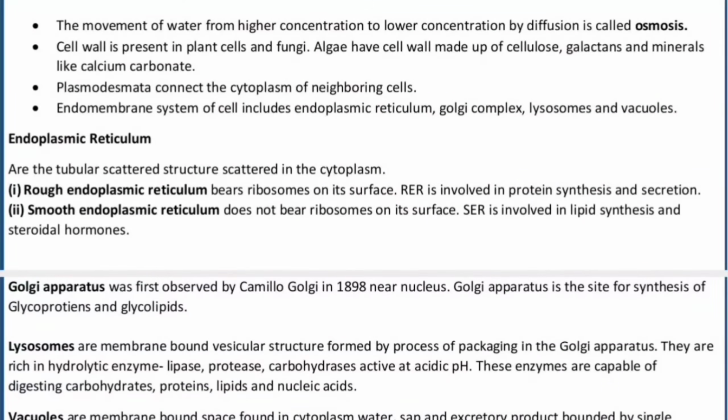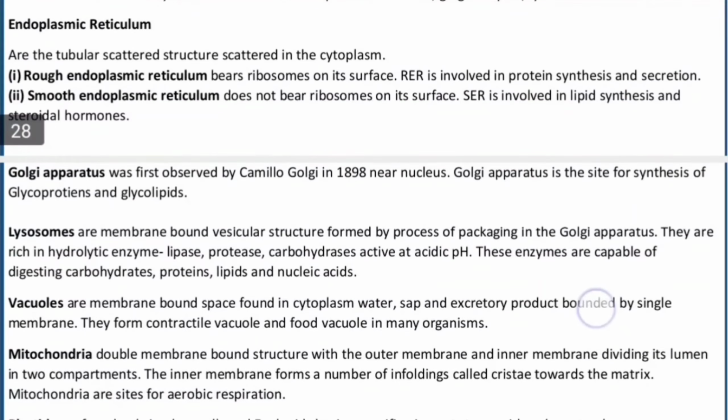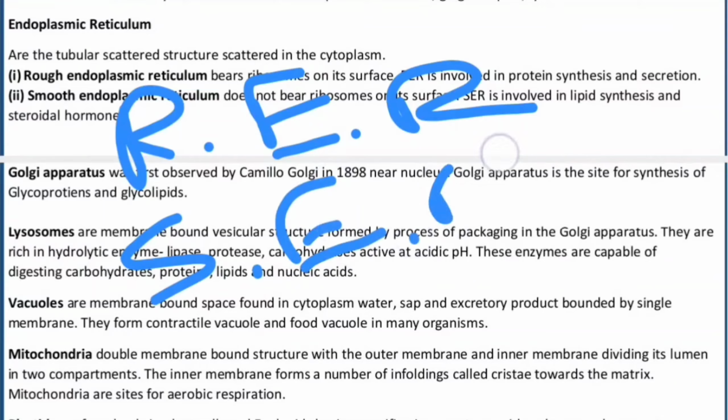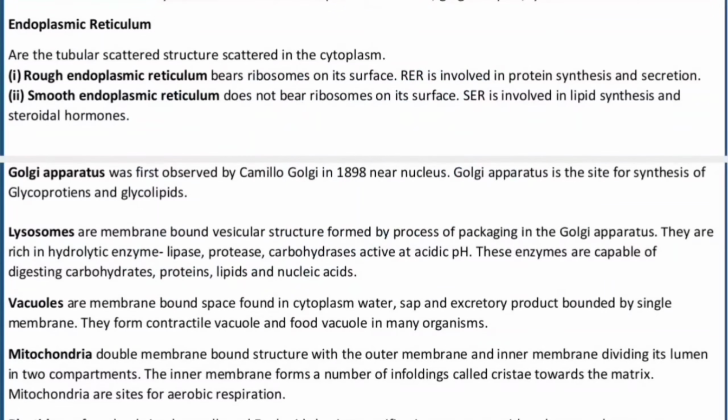Now dealing with the first thing first, that is the endoplasmic reticulum. They are tubular structures which are scattered in the cytoplasm. And again, endoplasmic reticulum is divided into 2 portions, that is called RER and SER, the rough endoplasmic reticulum and smooth endoplasmic reticulum.